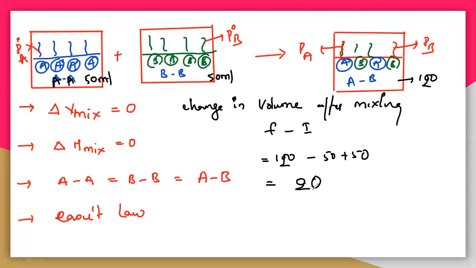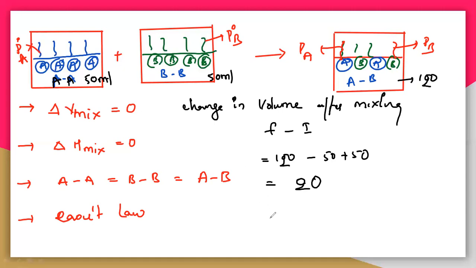So I think now you will get a doubt. When you are adding 50 ml and 50 ml, you are getting 120 ml. How is it getting 120? First you have taken 50 ml of A and 50 ml of B, and you are not getting 100 ml, you are getting 120 ml, which is called a non-ideal solution. What is the reason for getting 120 ml? That is due to the interaction between A and A, B and B, and A and B.